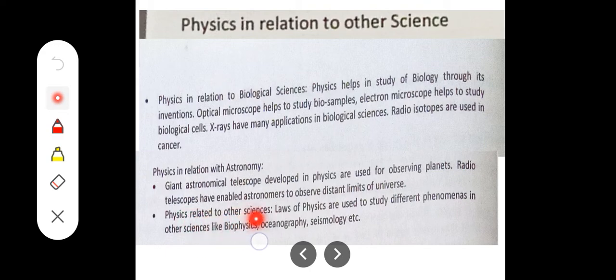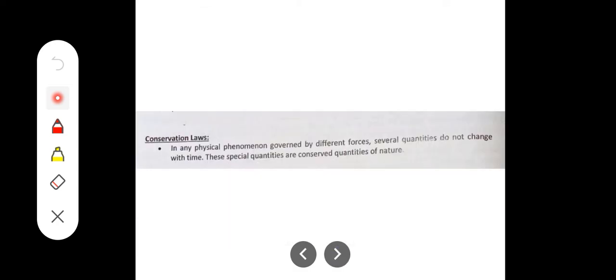Physics related to other sciences. Laws of physics are used to study different phenomena in other sciences like biophysics, oceanography, seismography, or seismology, etc. Okay, so in all other sciences, physics is there. Physics is a must. So that is why we have to study physics. Yes. Next, one more thing that we have to understand before studying physics is conservation laws.